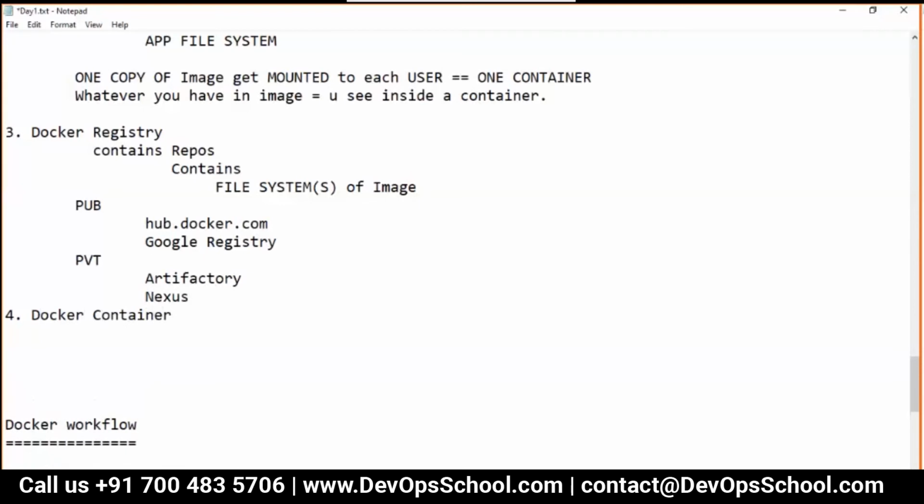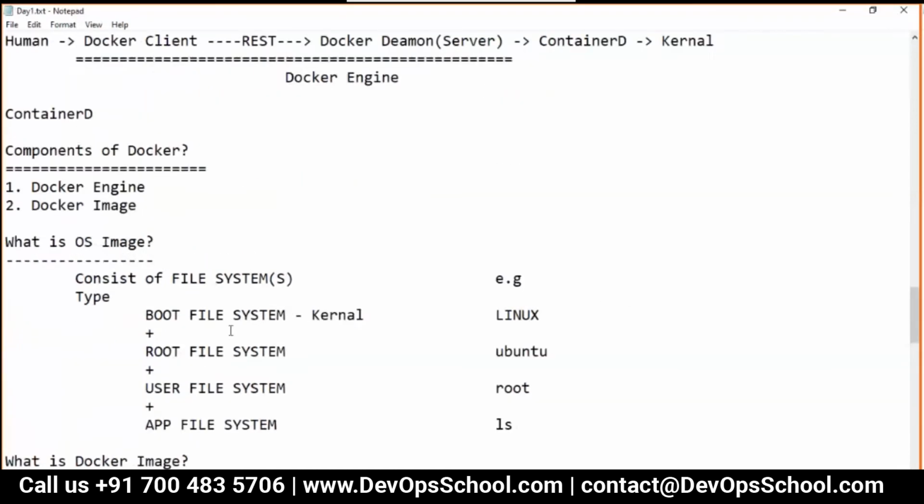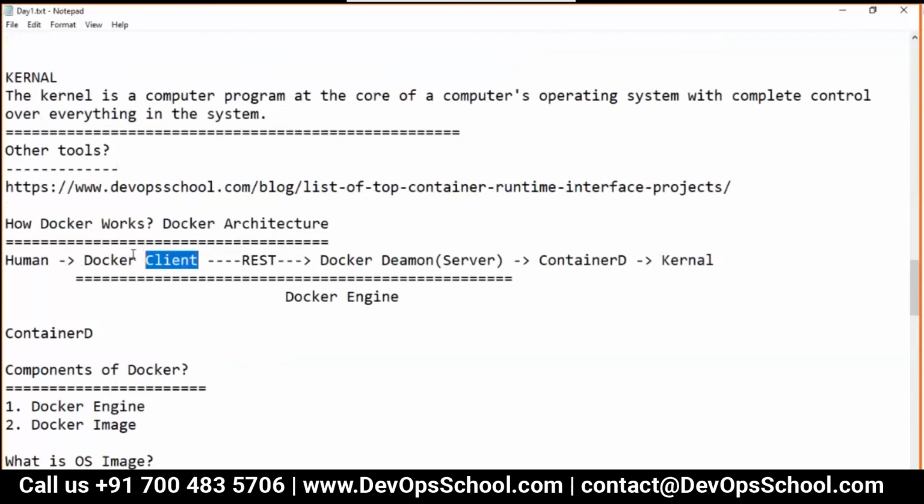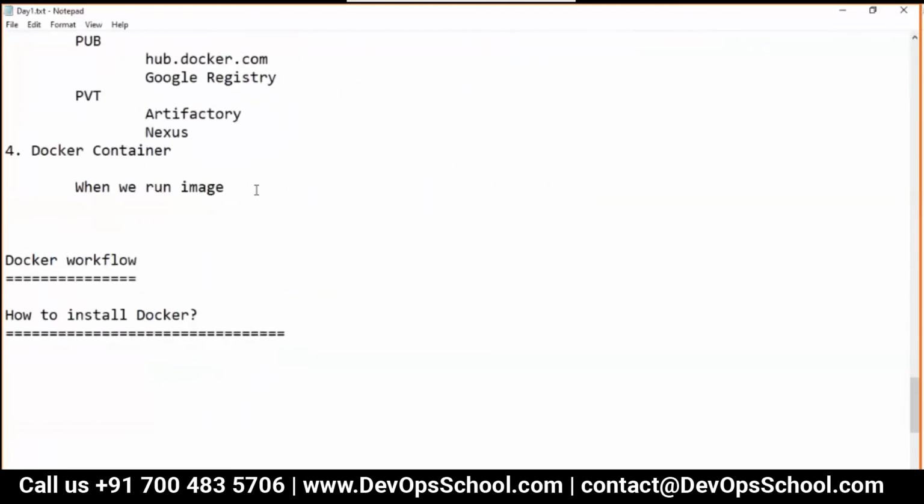So guys, what happens? Very simple thing. When we run an image, we say run image through the client. This command is sent to the Docker daemon. The Docker daemon sends it to containerd and the kernel. That is what happens.